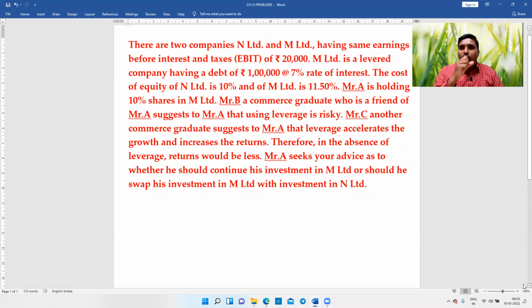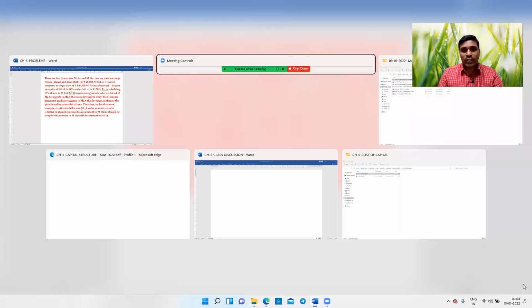Therefore, out of two companies, N Limited and M Limited, which company I should buy and which company I should sell depends upon the value of the company. So purchase the company whose value is less, sell the company whose value is high. Fundamental principle. Okay. So now we'll give the solution for this.